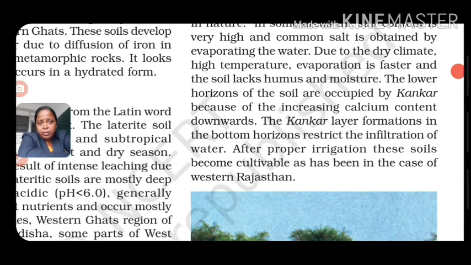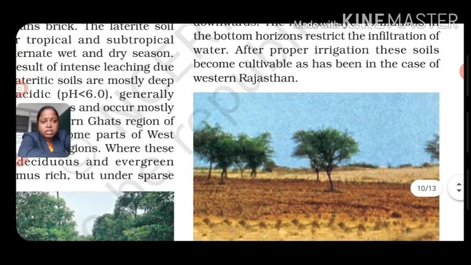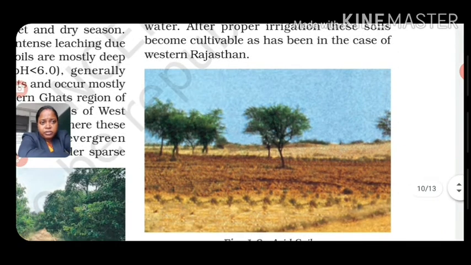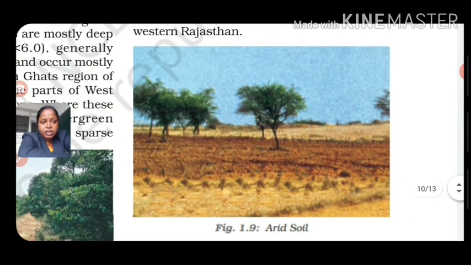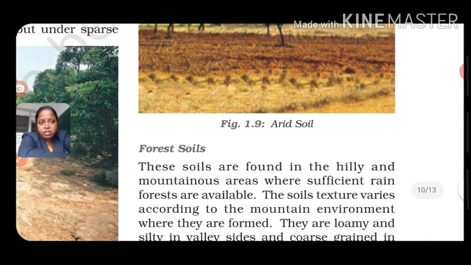Otherwise it can't be possible for cultivation purposes throughout this soil. Okay, see, this is the portion, a small picture given in your book, figure 1.9, of the arid soil which is found mostly in western Rajasthan. So students, here we have concluded with the arid soils also.